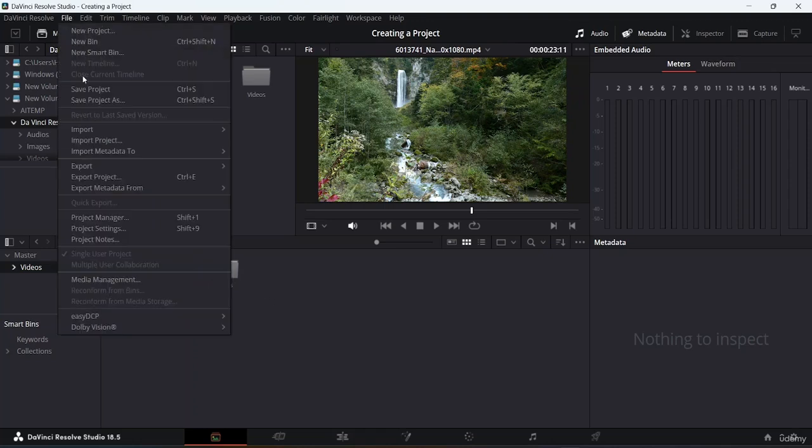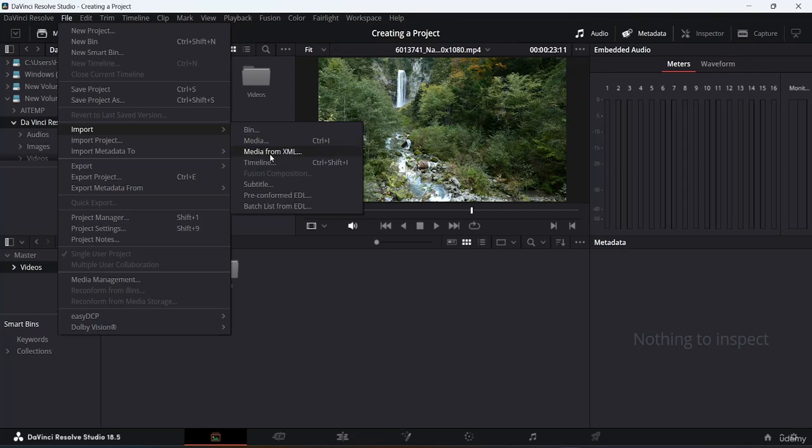Let's say I go to file, and from here I can also import. If you go to import, you can directly import a bin, or if you want to import media, you can directly come here and import your media over here as well, if it's a single project.